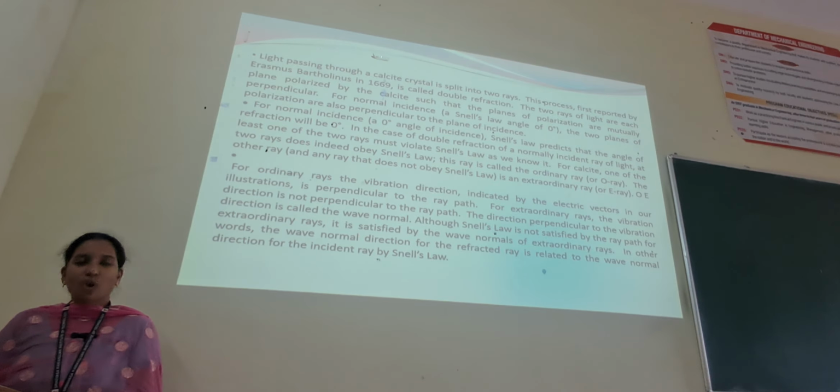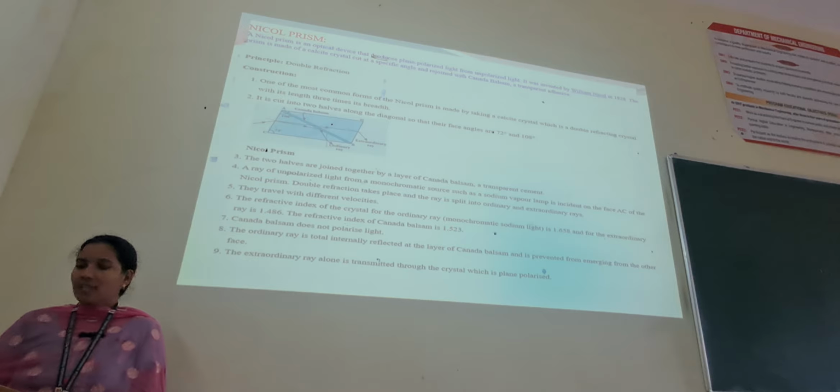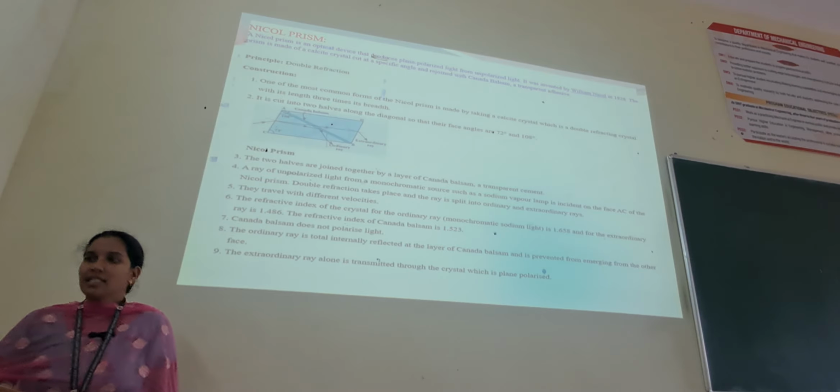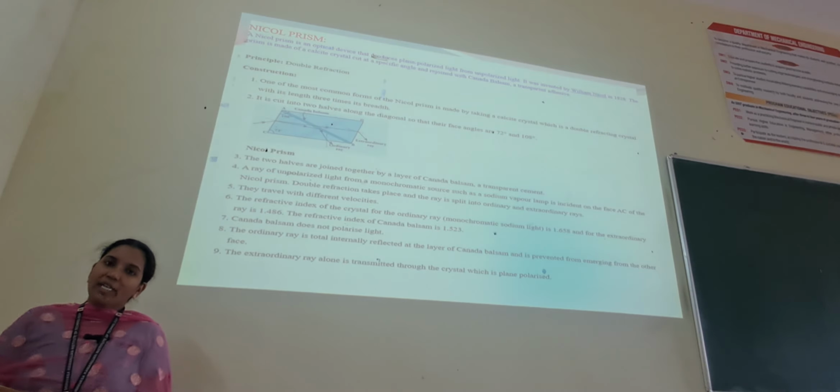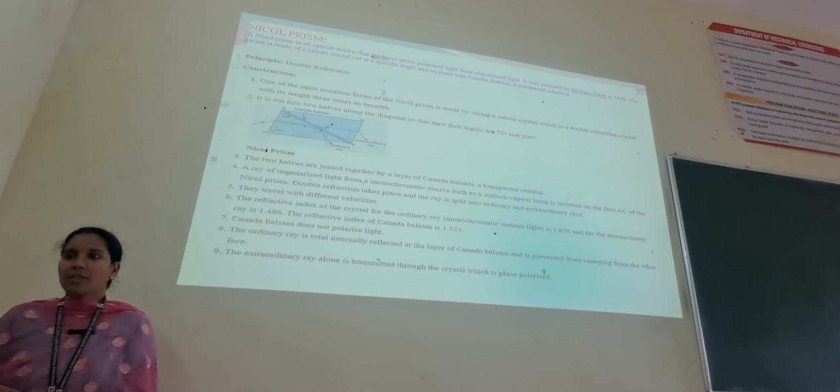The ray which does not obey Snell's law is nothing but the extraordinary ray. Next topic we are going to study is the Nicol prism. So what exactly is the Nicol prism? The Nicol prism is an optical device that produces plane polarized light from unpolarized light. It was invented by the scientist William Nicol in 1828. That's why it is named the Nicol prism, in remembrance of the scientist.